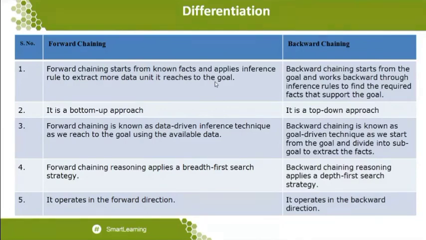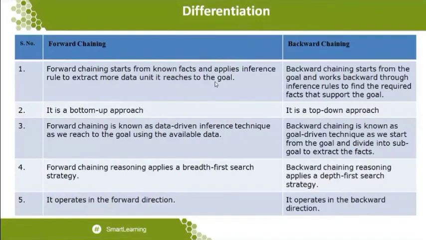Okay, so forward chaining specifically uses breadth first search, and backward chaining uses a searching strategy with informed as well as uninformed search techniques. At that point we can call it depth first search. So forward chaining is applied with the searching algorithm known as breadth first search, and backward chaining is applied with depth first search.